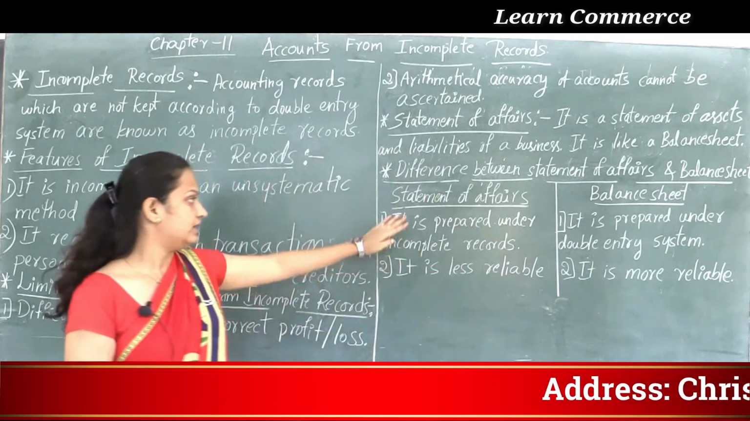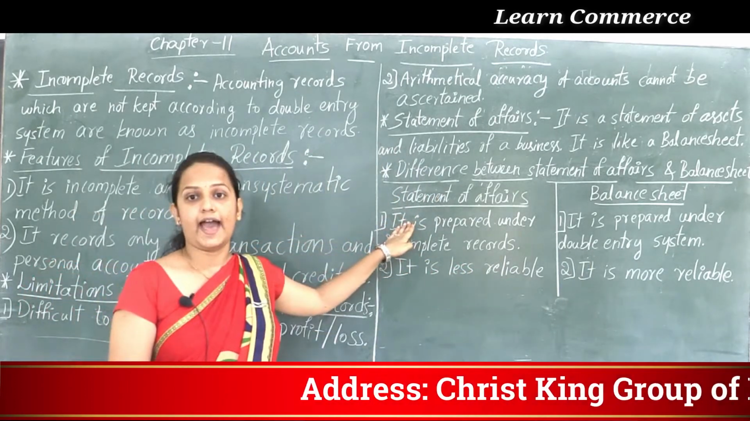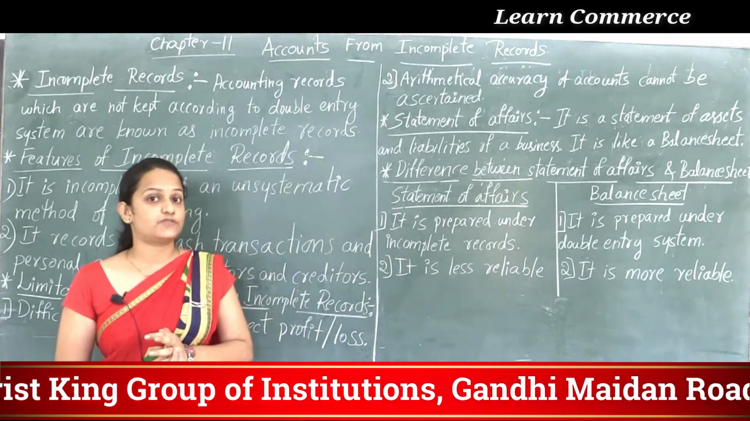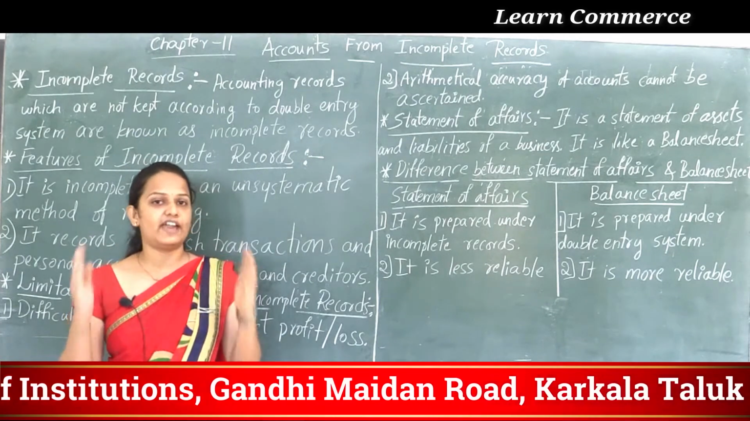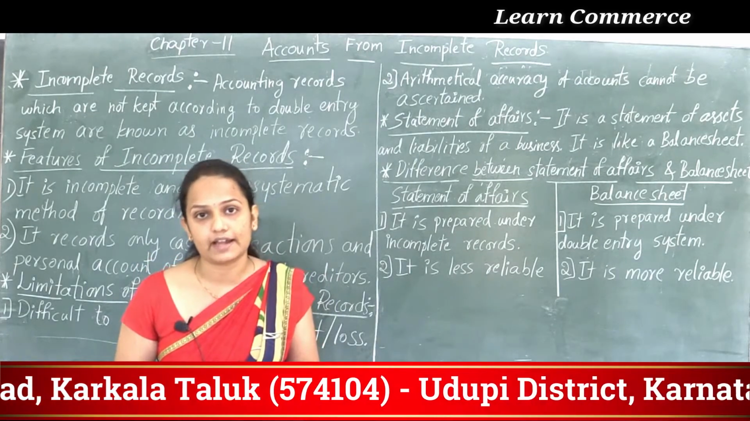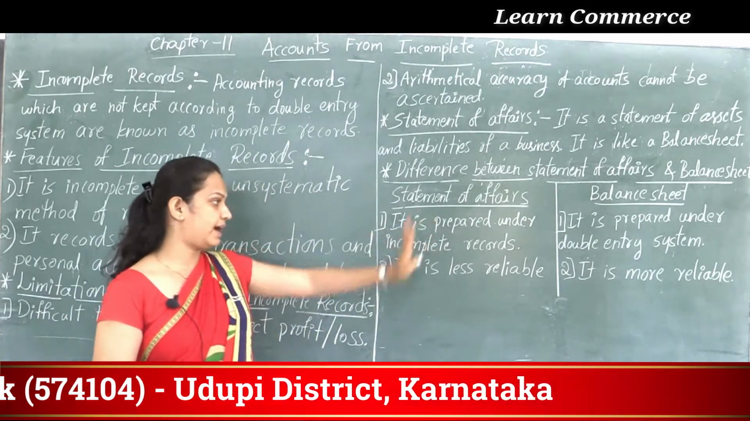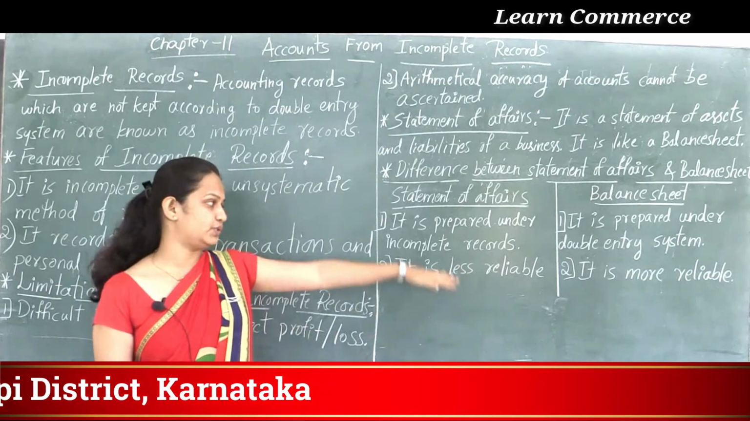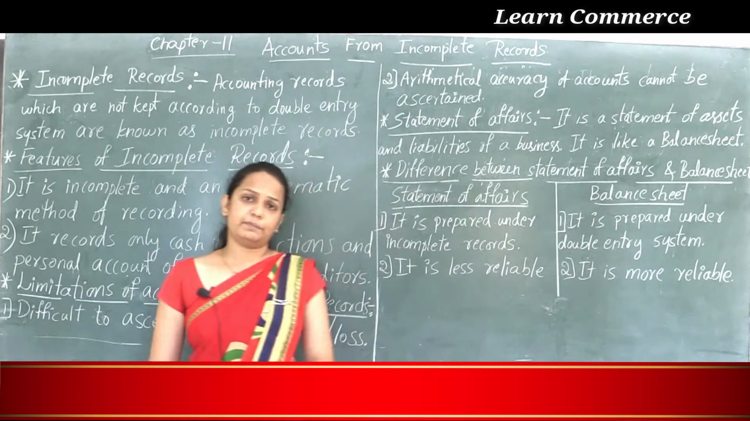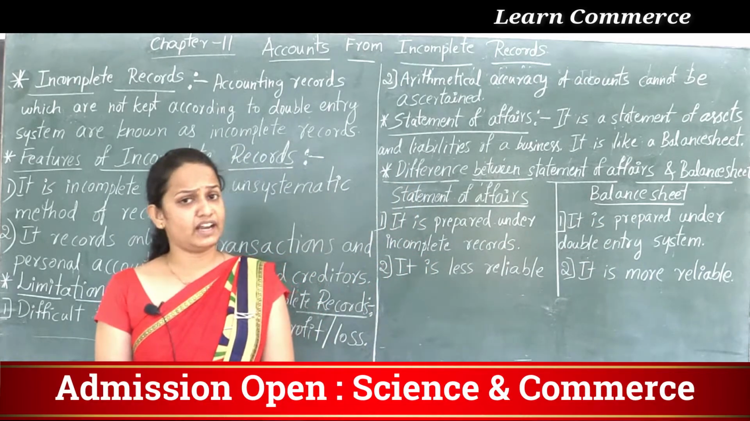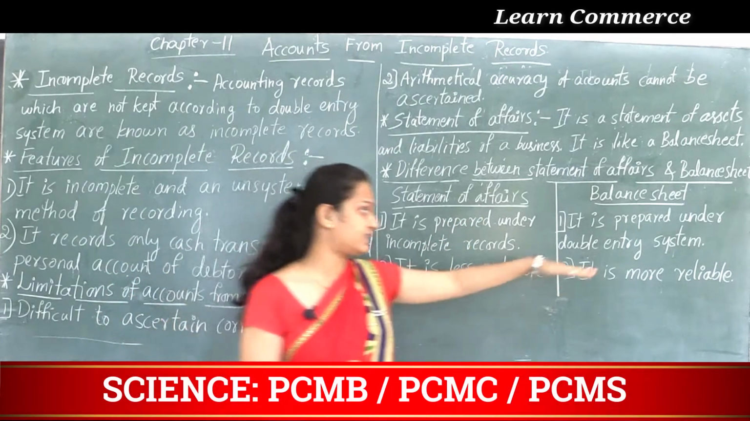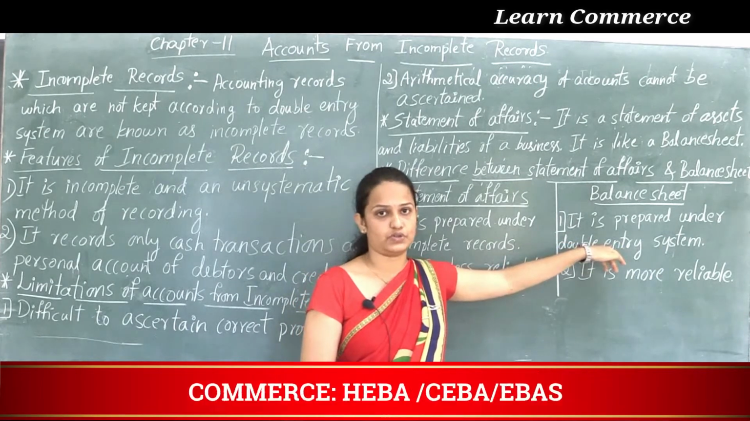So I already told, the statement of affairs comes under accounts from incomplete records. Accounts from incomplete records follow the single entry system. Wherever we see the single entry system of accounts, it is an incomplete record. Understood, right? That's why it is prepared under incomplete records, because here we are using the single entry system. Then the balance sheet is always prepared under the double entry system. That's why we can say it is a complete record of accounts.